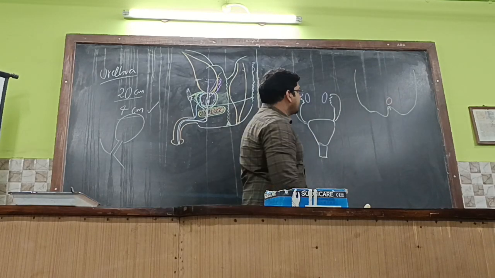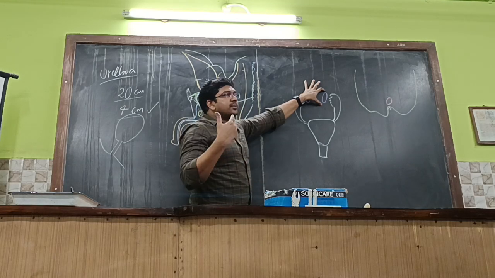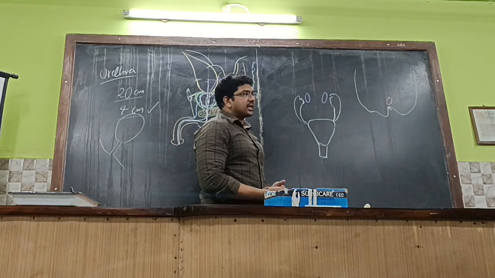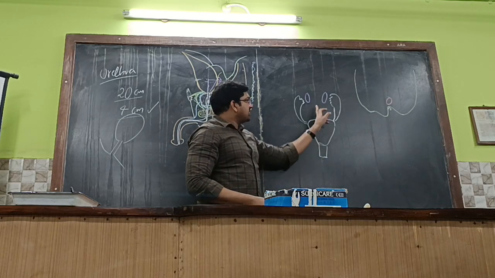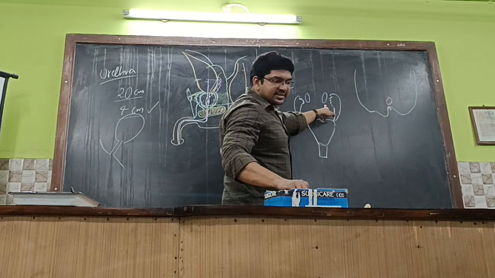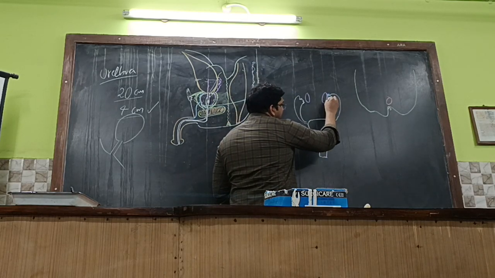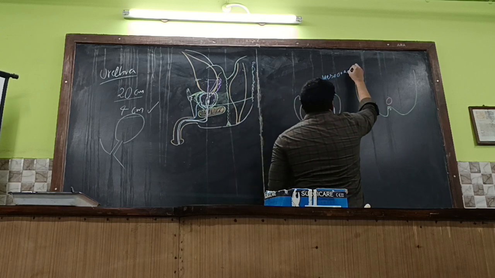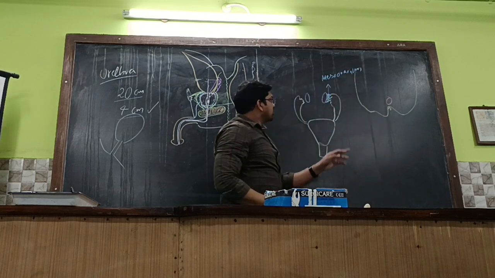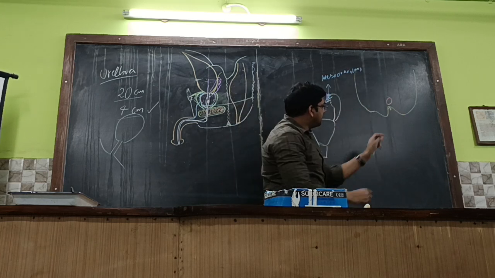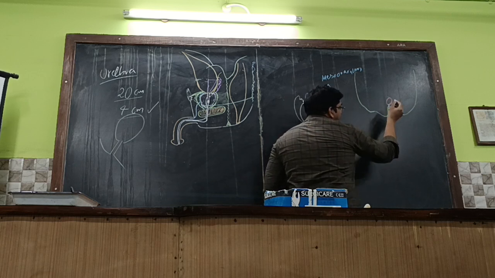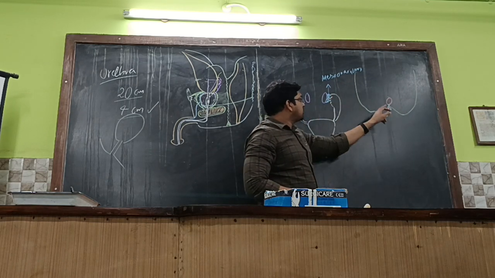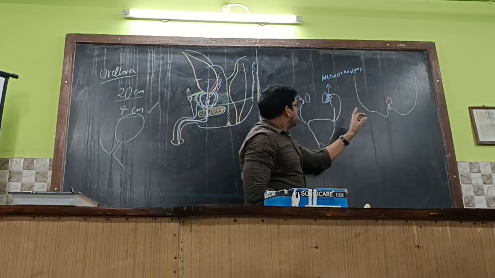So ovaries are intraperitoneal and the rest, the uterus and fallopian tubes, are extraperitoneal, outside the peritoneal cavity. But how is the external environment reaching the peritoneal cavity? The ovaries and the fimbria are connected by a fold of peritoneum called the meso-ovarium. Whenever the peritoneum goes over the fallopian tubes, it gives rise to a fold of peritoneum which joins the fimbria of the fallopian tube with the ovary. So this part is over here.